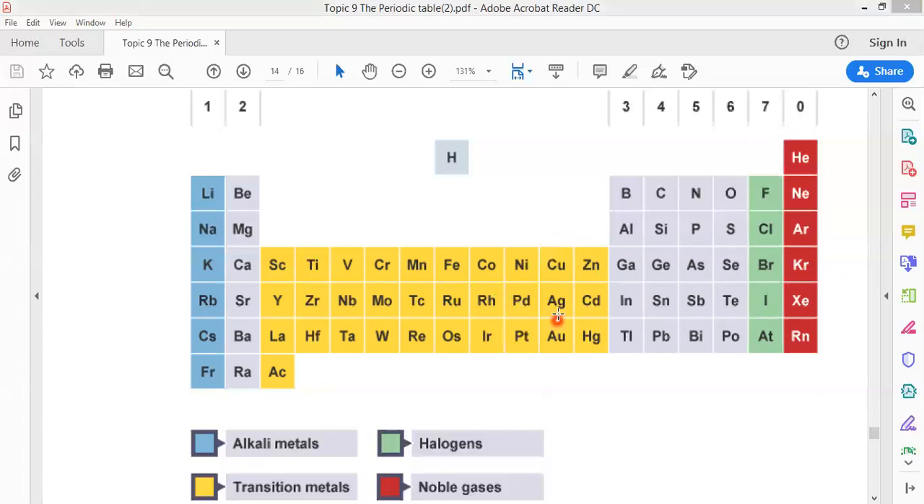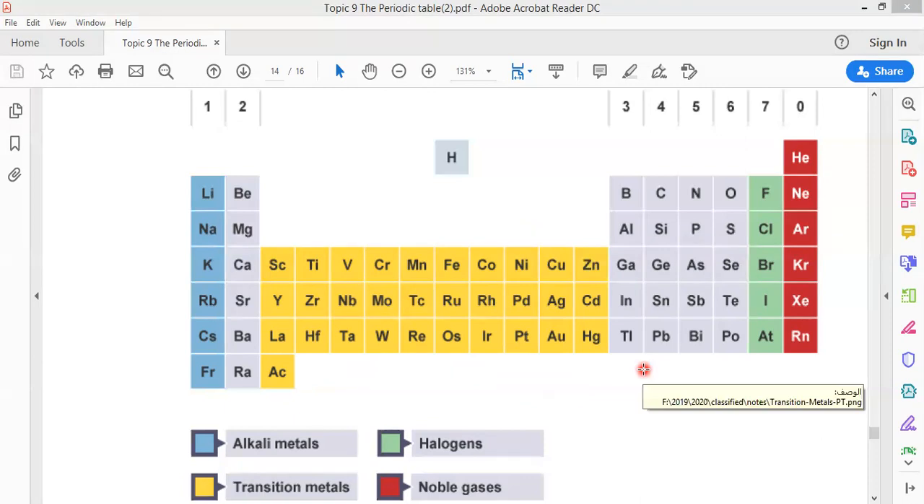So here I have transition elements, about 30 elements. Are they on the left, on the right, or in the middle? No, in the middle of the periodic table, as you see here, with the yellow color. Are these elements non-metals or metals? These elements are metals.